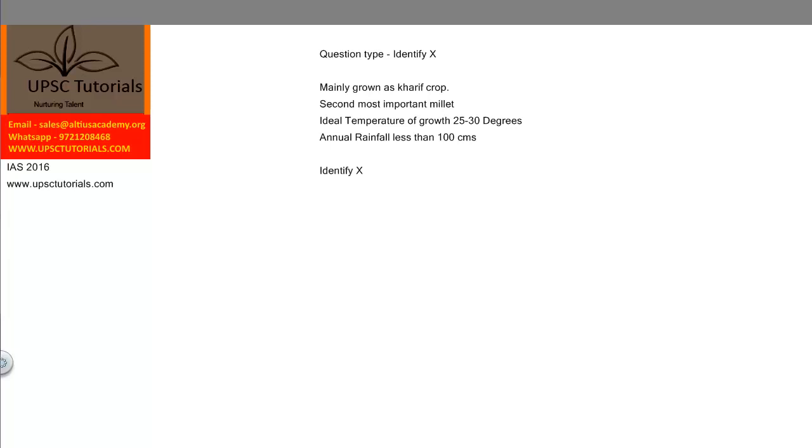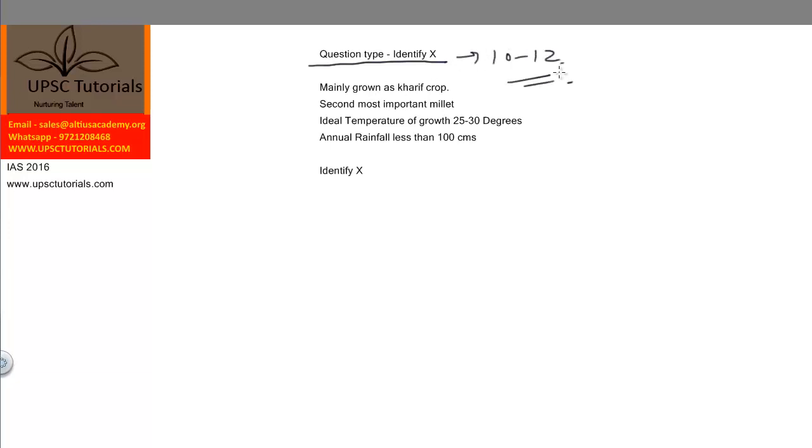Okay, so the question type is identify X. You'll be given certain facts and based on those facts you will be required to guess the right answer. You'll be given 4 options and you will have to guess the right answer. But if your fundamentals are strong, then you can easily answer these questions in around 10 to 12 seconds.